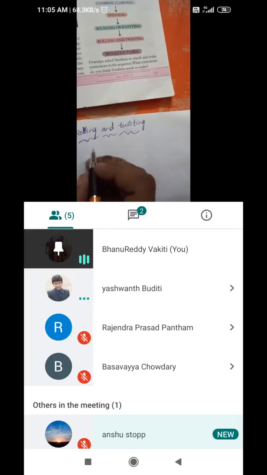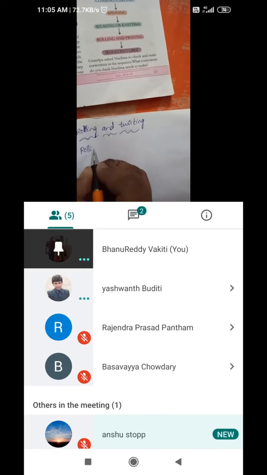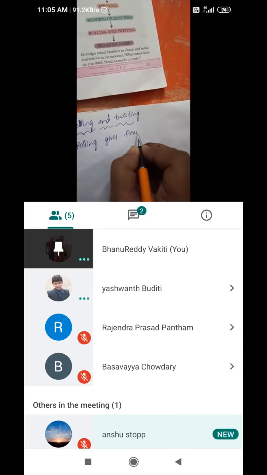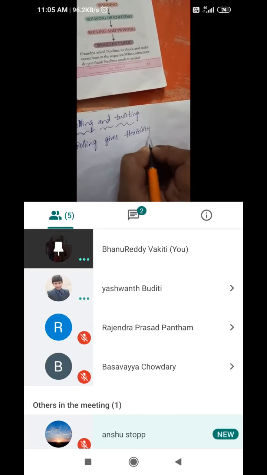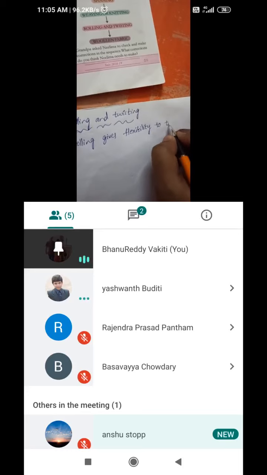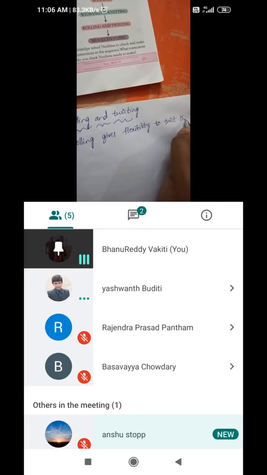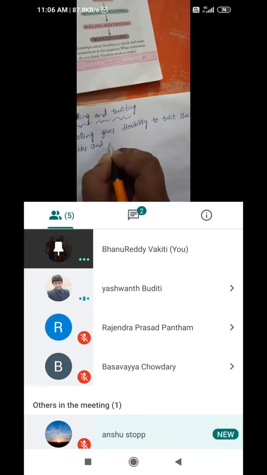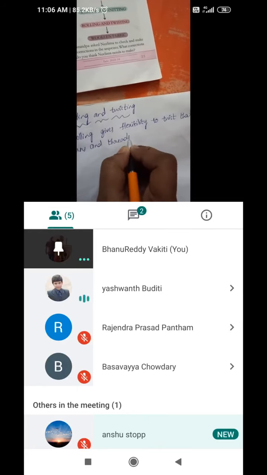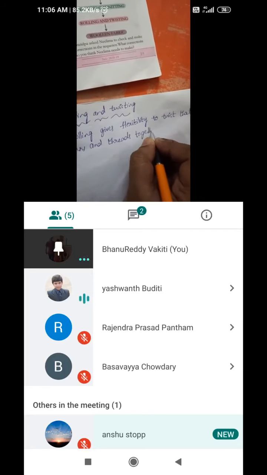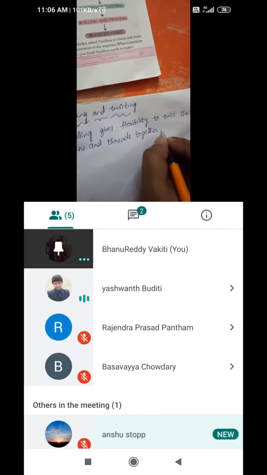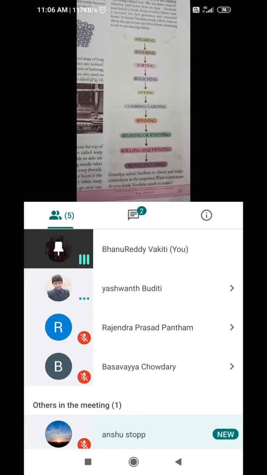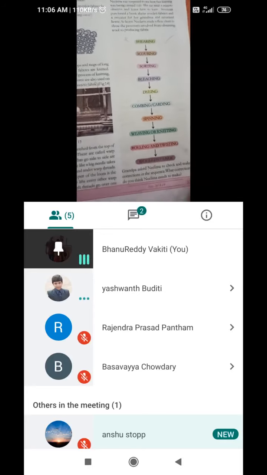Then rolling gives flexibility to twisting, to twist those threads, those ends and threads together. So this process is called rolling and twisting. So you can draw the life cycle. This is the life cycle of wool.